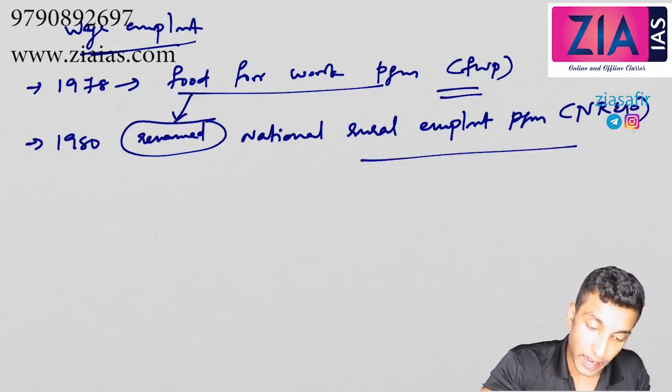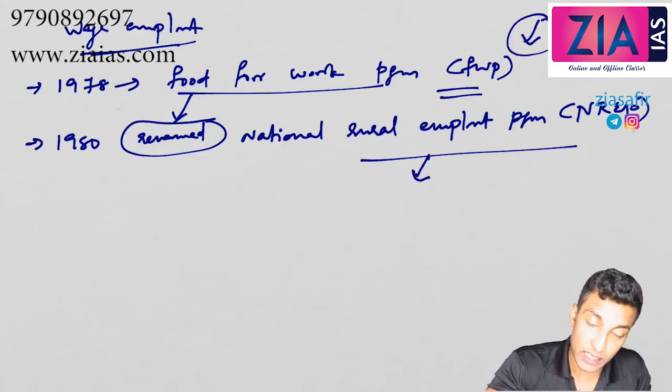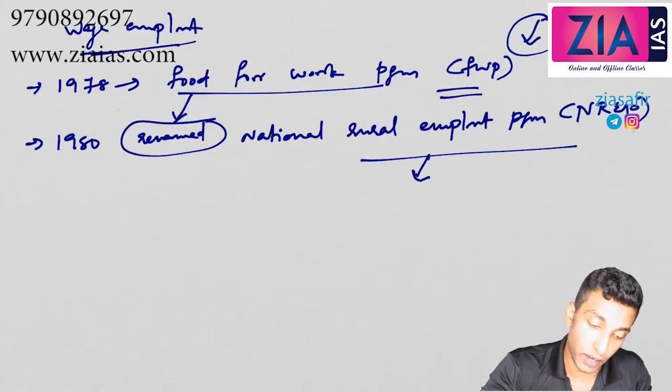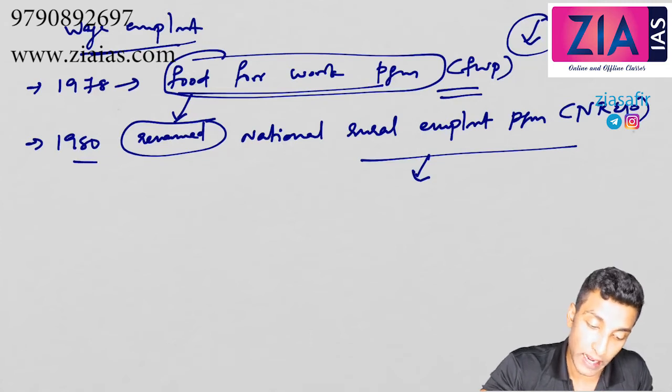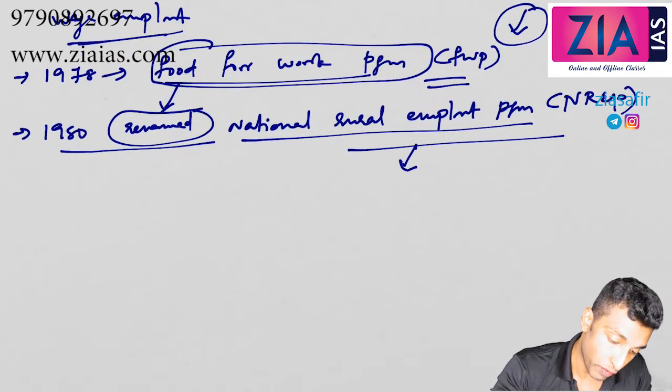When it was renamed, some changes were made. Earlier it was only food grains; now it was partial cash and half food. It was the Food for Work program with food grains given, but when it was renamed and restructured, it was partially wages and partially food grains.